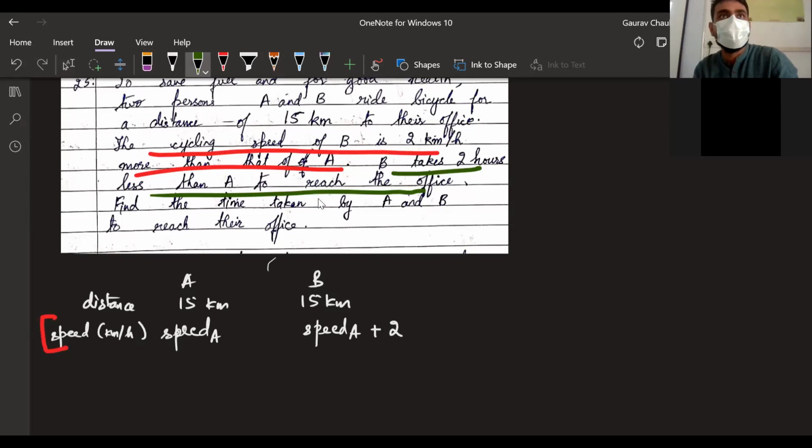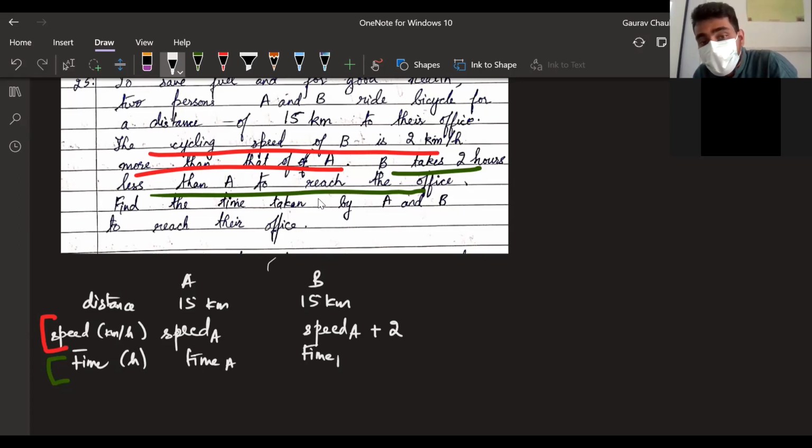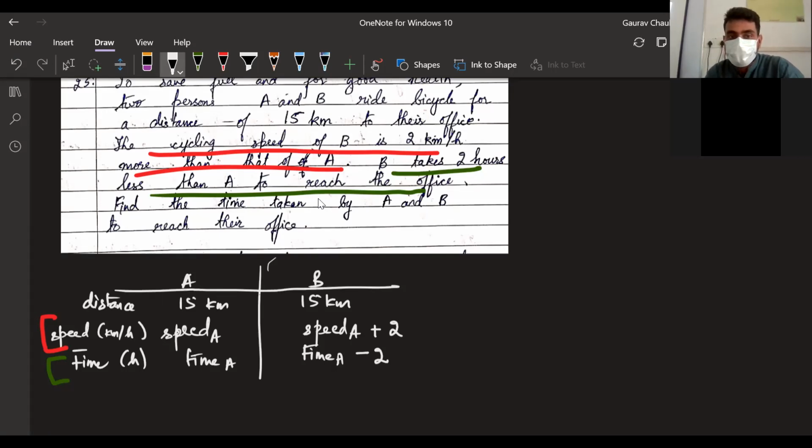Speed is more, so time will be less, no? So I'll just mark it here. This is the third thing, time, in hours. Whatever time A takes, B takes less or more. So minus or plus? Minus 2. Minus 2 hours. We good with this? Everyone understanding the table? This is all that's given to us. People on Zoom, are we good? Sripriya, are you following? All right. So now our objective here is we have to form an equation.